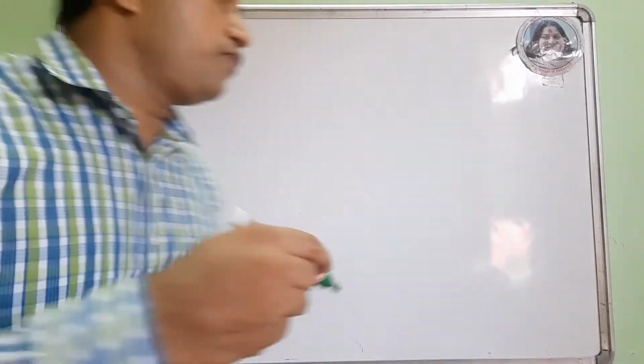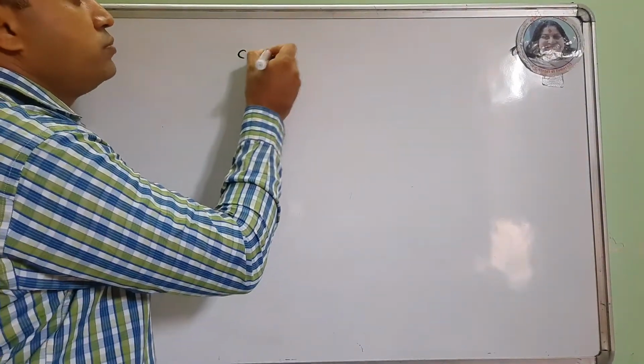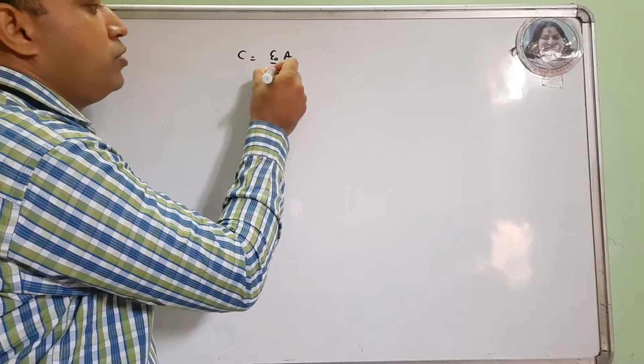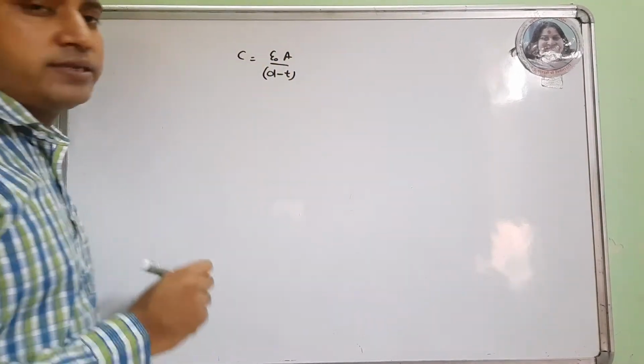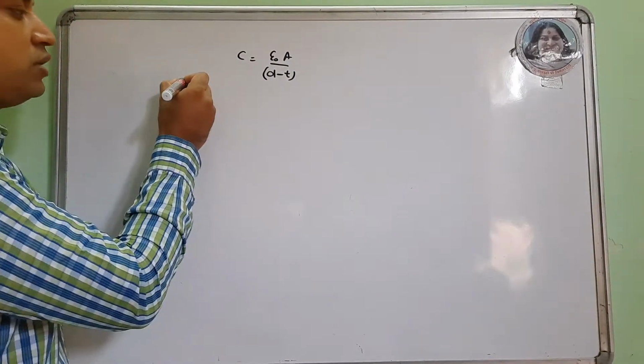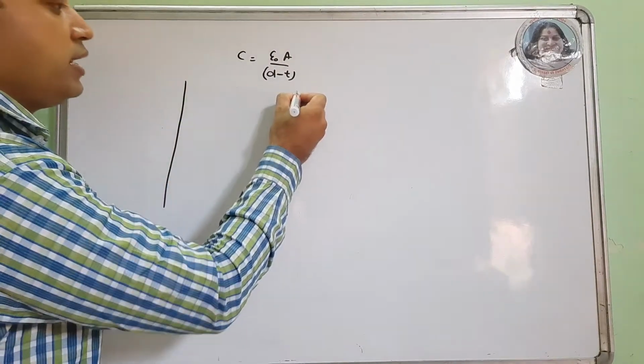Capacitance of the capacitor becomes epsilon naught A upon D minus T for a conducting slab. Now what happens if I place a dielectric slab?